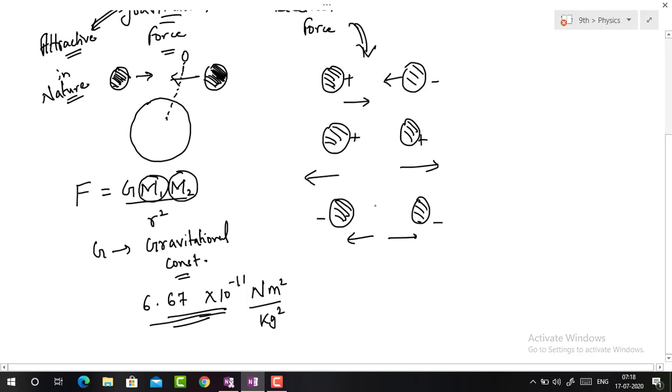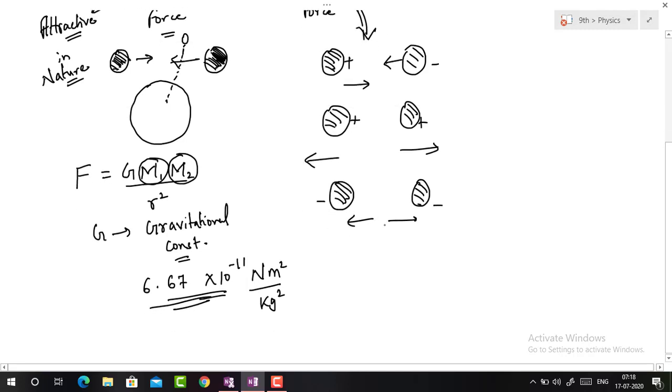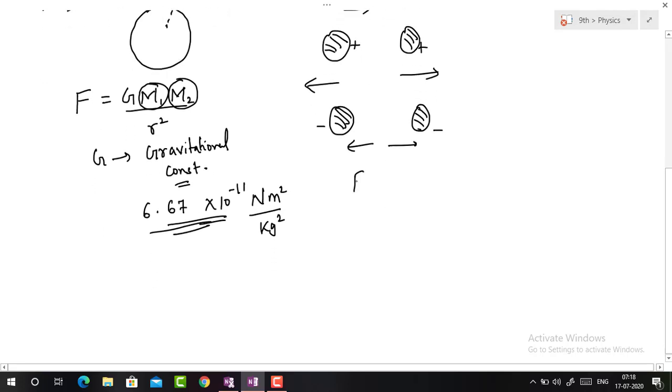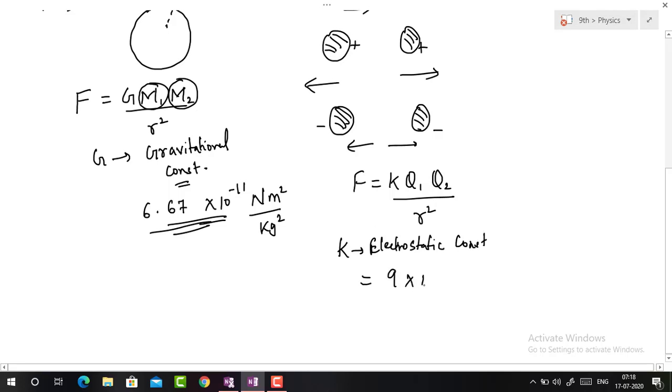This force is represented as F equals K Q1 Q2 upon R square. Here K is called the electrostatic constant, and the value of K is 9 multiplied by 10 to the power 9 Newton meter square per coulomb.